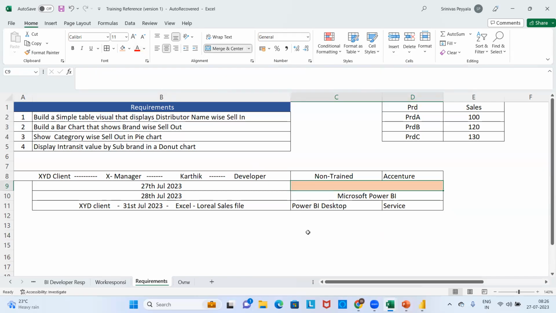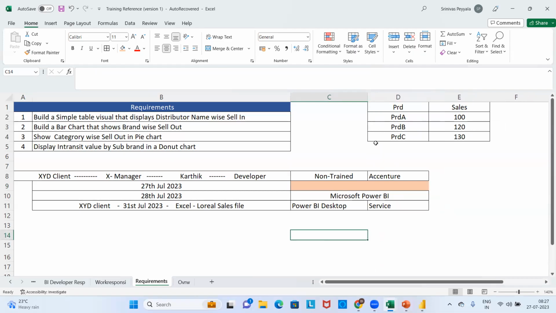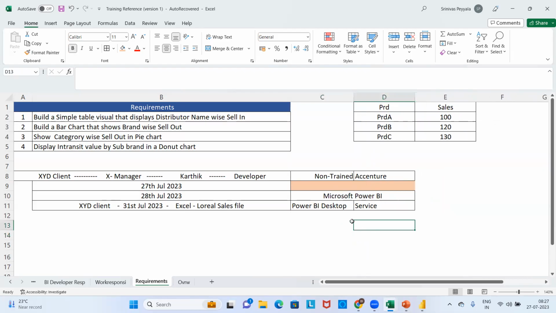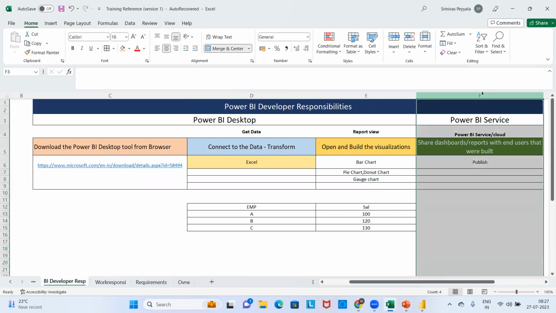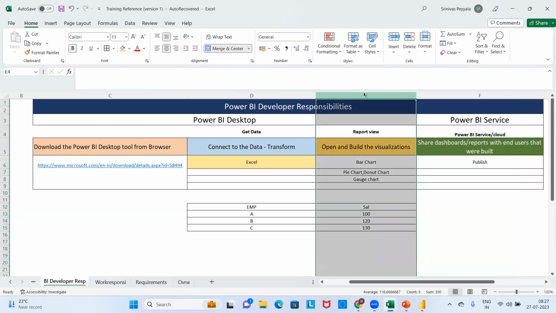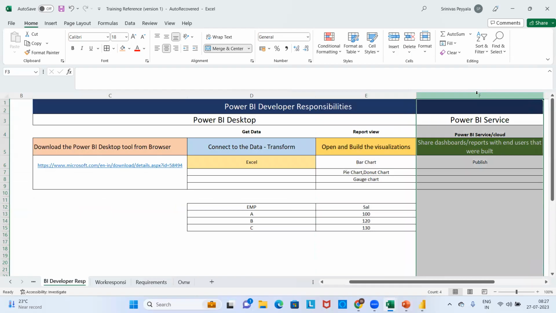If you would like to say you are an expert in Power BI, you should know the concepts of Power BI Desktop, and also the concepts of Power BI Service. This is what our entire training platform states: after I create the report, my next immediate goal should be to publish my report to the Power BI cloud environment.